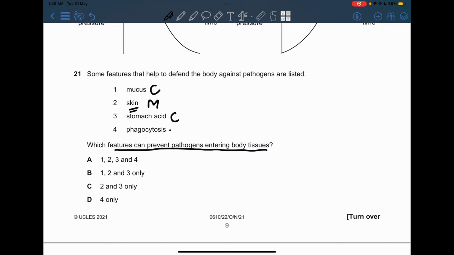Phagocytosis occurs when there are pathogens inside the body. So the pathogens already entered. So we can't be choosing 4, and we will be choosing mucus, skin, and stomach acid. So that's going to be B. Now, stomach acid, the pathogens already entered the body, but they aren't in the body tissues. So that's also a form of barrier to the pathogens.